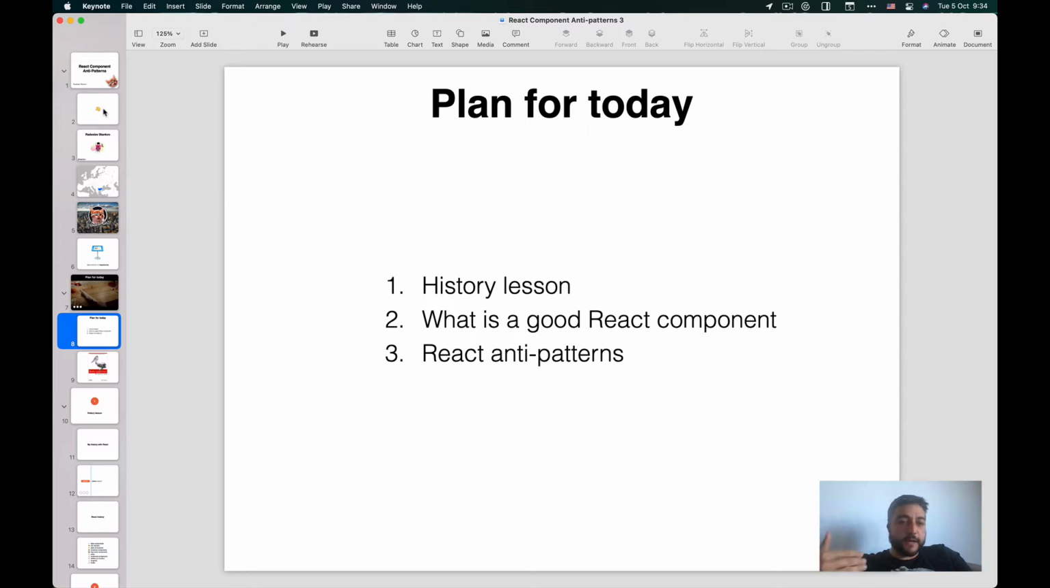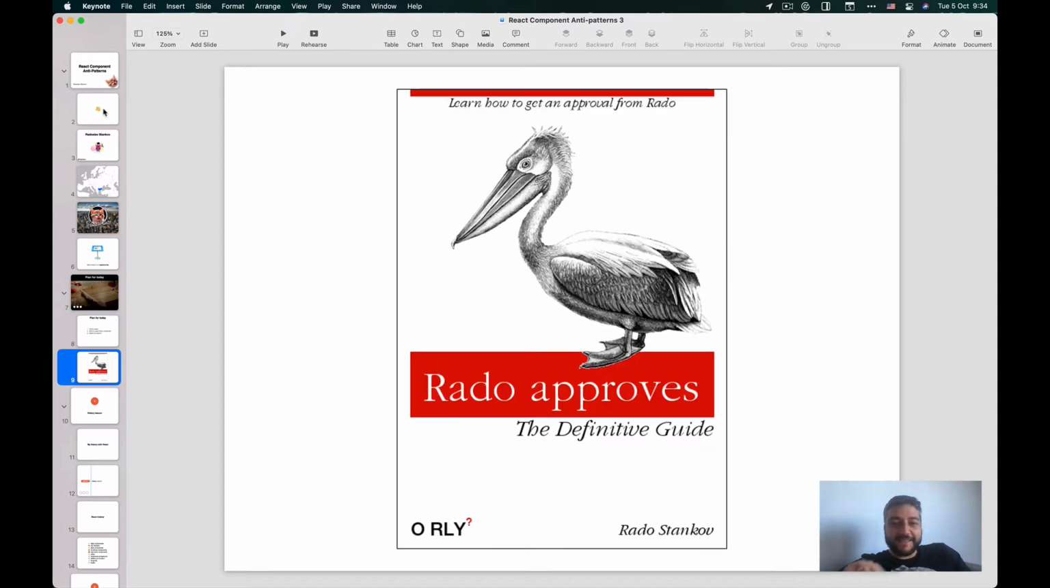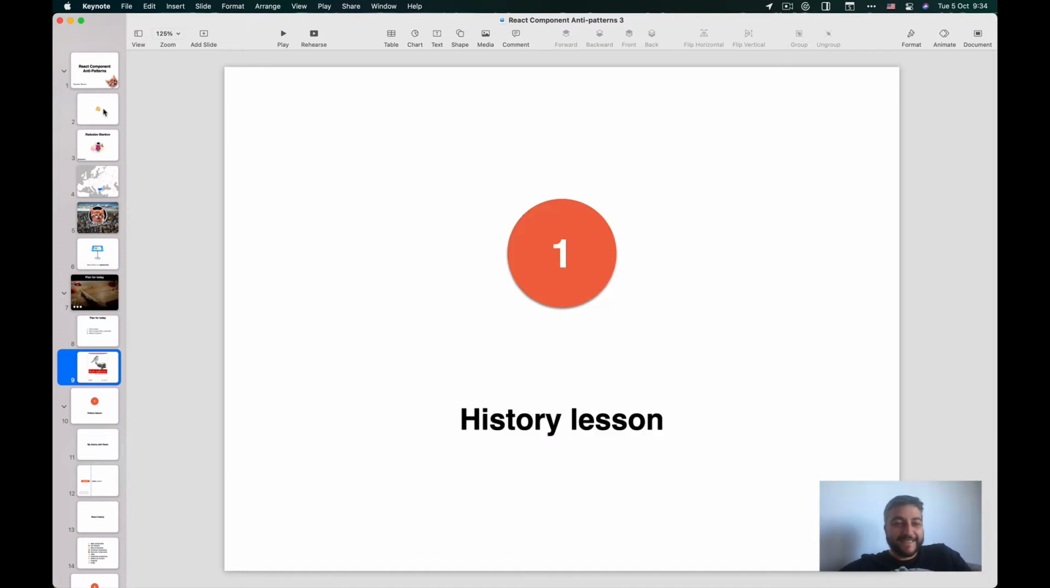My second part of the talk would be explaining what's a good React component for me, how do I define it. And the final part would be the React anti-patterns. I'm going to go through certain patterns I have noticed in the React history that I think should be avoided in most cases. The second name of the talk is Radu approves the definitive guide.